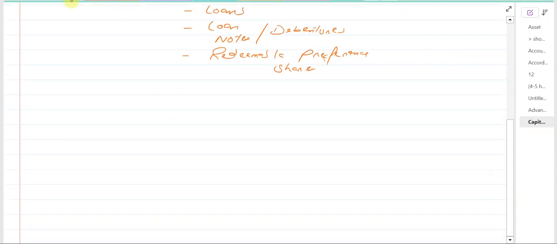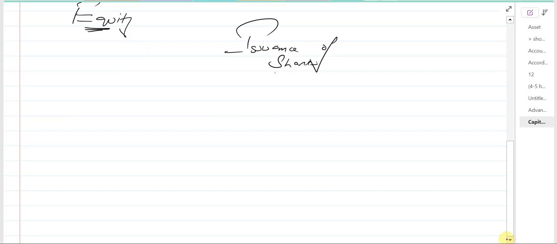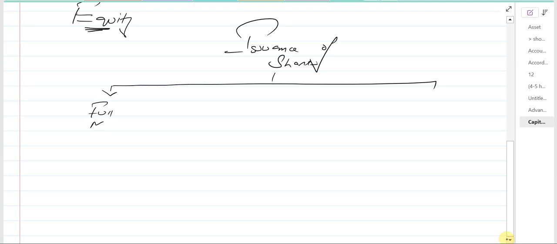Okay, first of all, we are going to start with the equity finance, and within the equity finance, we'll talk about the issuance of shares. I told you that there are three scenarios. Issuance of shares at full market price. Market price means the value of the shares in the stock exchange. And then we have the bonus issue.